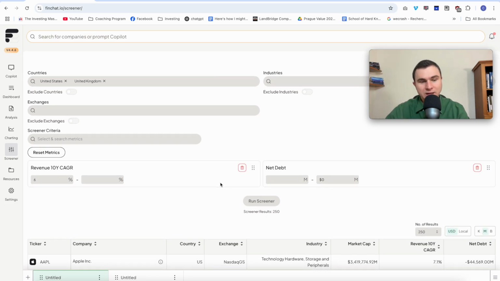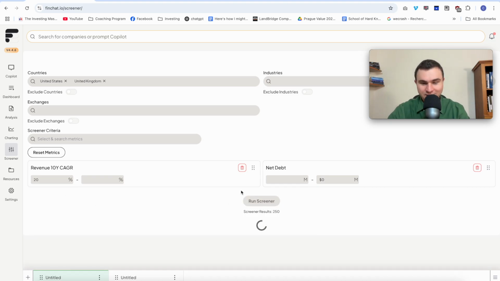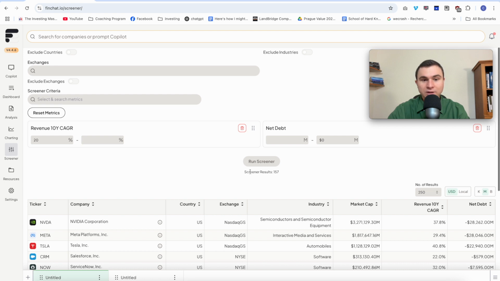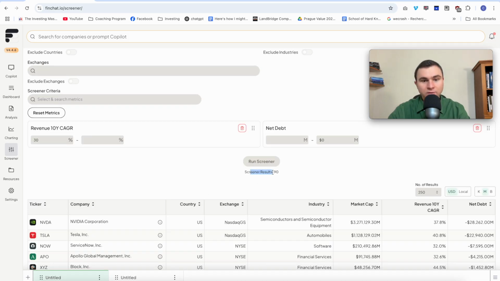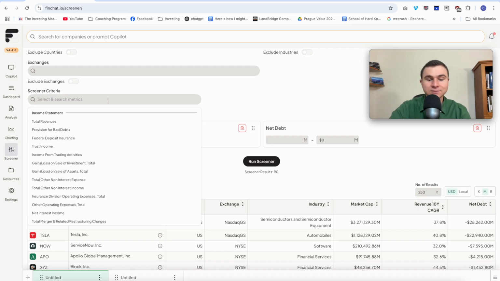This is the biggest market in the world, obviously. I guarantee you that if I increase this threshold and I put a revenue CAGR of 20%, you will have fewer results, only 157. And if I put a revenue CAGR of 30%, now that's a different game. Fewer than 100 results. Okay, so let's play safely and put 6% for the revenue. Okay, maybe you want to put other growth indicators. You can look at the net income.